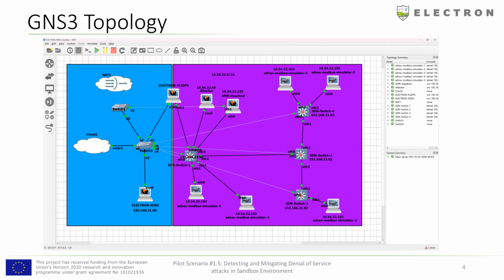The Federated Learning Intrusion Detection System, or FLIDPS, is connected to both networks. The interface on the OT network is used for getting mirrored network traffic, through port mirroring, which enables real-time detection. The rest of the ELECTRON components are hosted on the cloud.